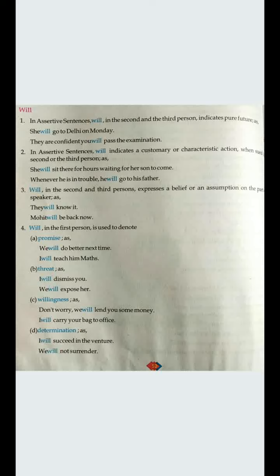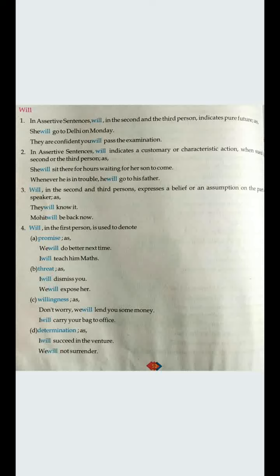In the second point, you can see in assertive sentences will indicates a customary. Customary means your routine of something, like you are in a habit of something. Like, she will sit there for hours waiting for her son to come. Like she is in a habit of sitting there. So it's always there.